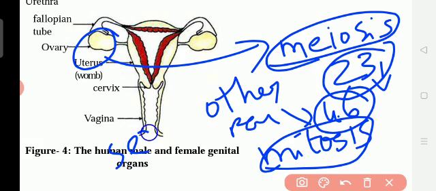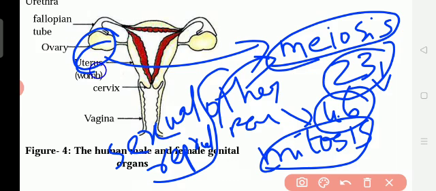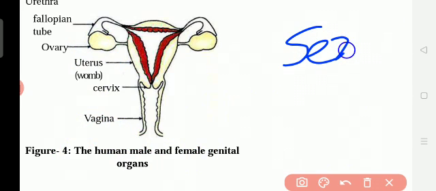This takes place in sexual reproduction, in the reproductive organ. But in asexual reproduction, single parent, only mitosis takes place, increasing the cell division.